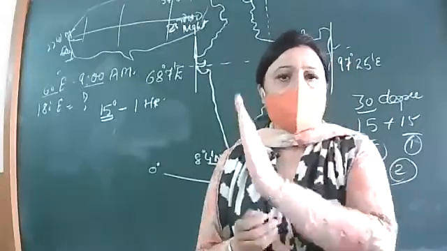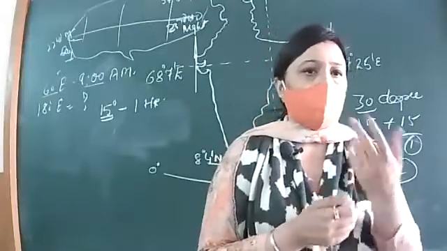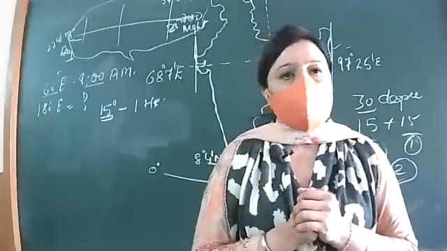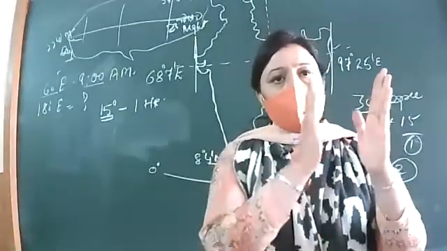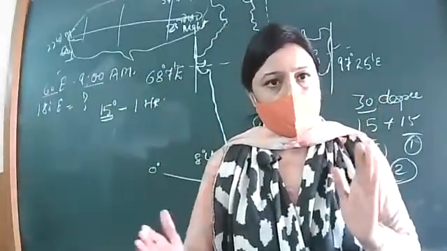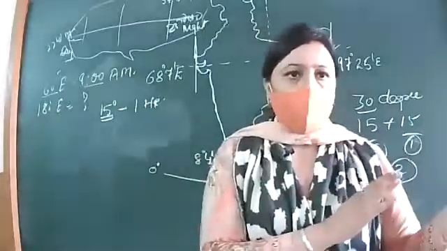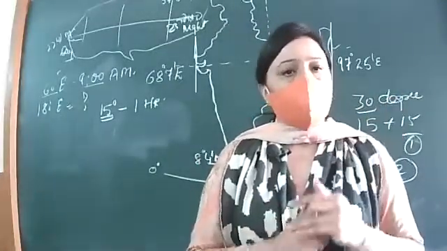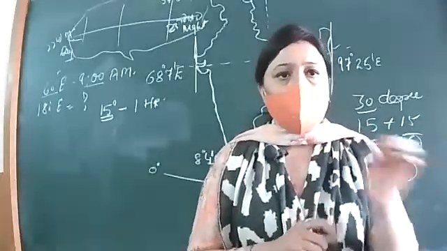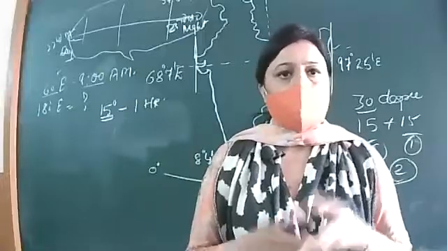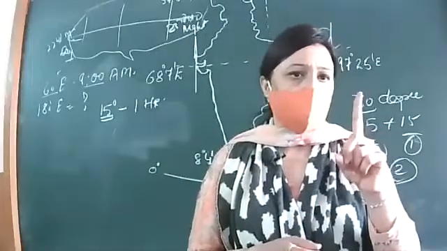We can't draw every single degree. So that's why, internationally, it is accepted that we generally take a 15 degree gap: 0 to 15, then 30, then 45, then 60, then 75, like this. Got it? Either in the east or in the west. So 1 degree is equal to 4 minutes. 15 degrees is equal to 15 multiplied by 4, which is 60 minutes. 60 minutes means 1 hour.